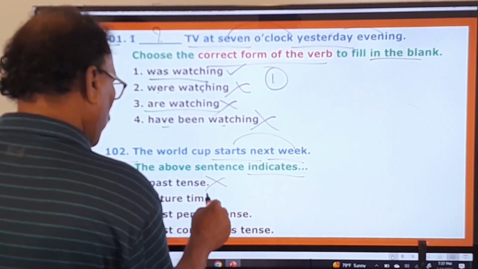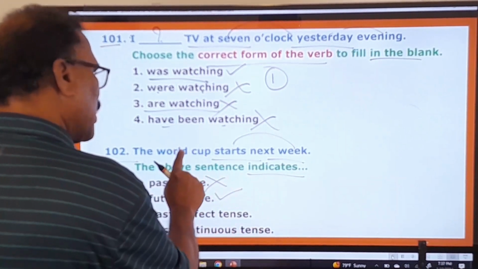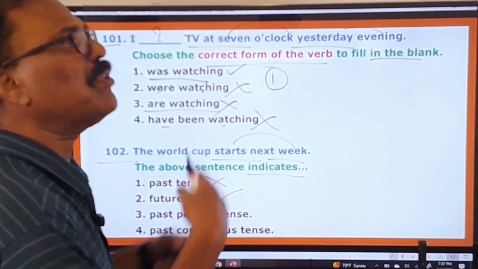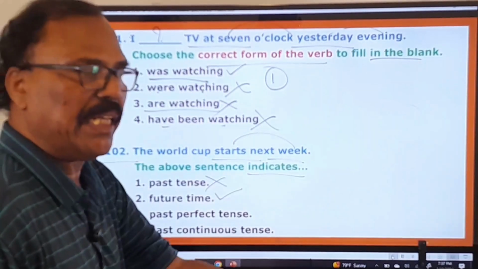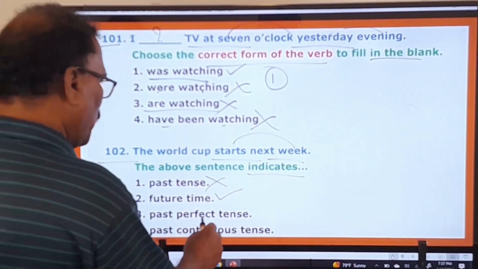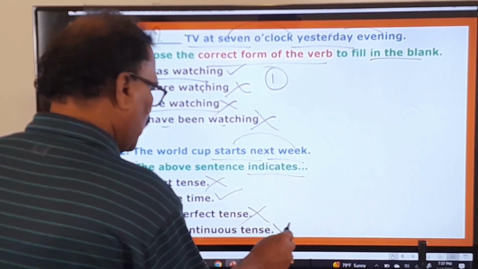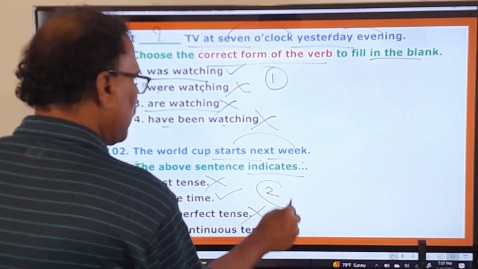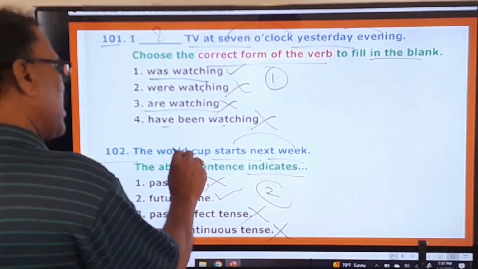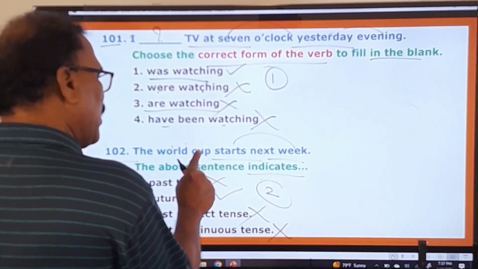Past tense, no. Future time, yes. The World Cup starts next week. It is going to start next week. That is the meaning. వచ్చే వారం ప్రారంభం అవుతుంది. It is indicating future time. Past perfect tense, no. Past continuous tense, no. So first one, third one, fourth one are wrong. Only the second one is the right answer, because this sentence is indicating future time.